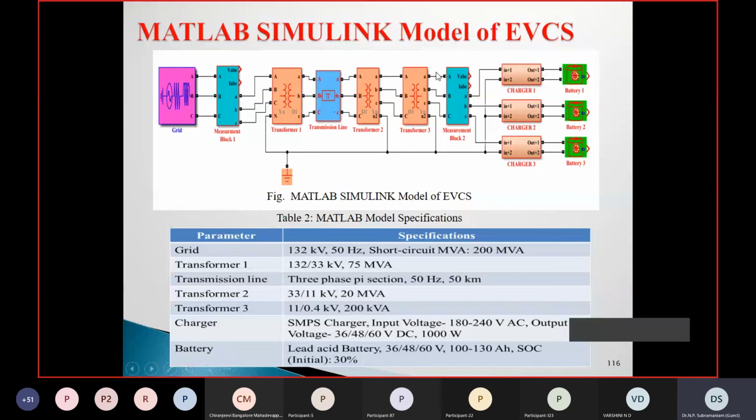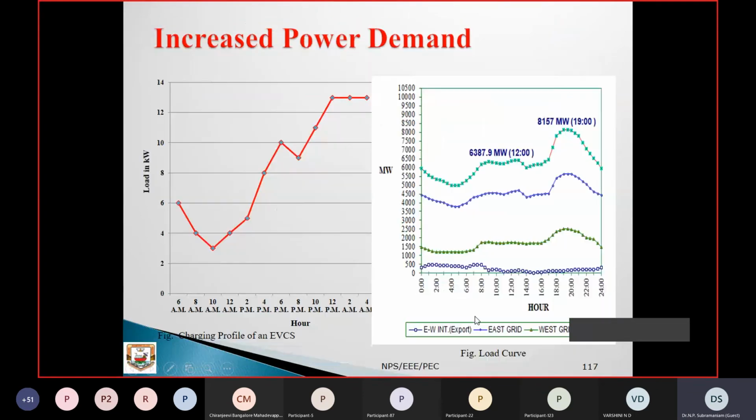Based on these things, just for testing purposes, we have only just started. We simulated a simple system. We constructed the simple system using a MATLAB simulation model for an EVCS, which contains transformer 1 and transformer 2. This is the simulation diagram. We can do all those things, and put in whatever specifications are required.